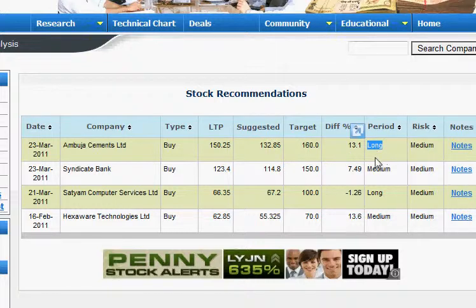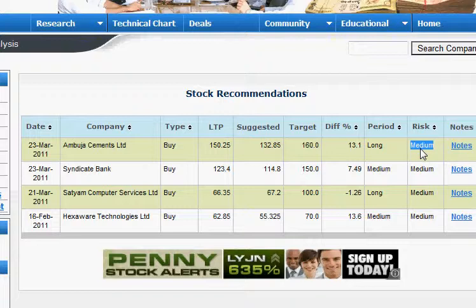In the case of Syndicate Bank, we are expecting that in the medium term the stock will show upward movement. In the case of Ambuja Cement, we are expecting it in the long run. And risk can be medium, high, or low. Low means a very low risk stock, mostly large cap. Medium means it is going to achieve the target, but the risk of going down from here is low.